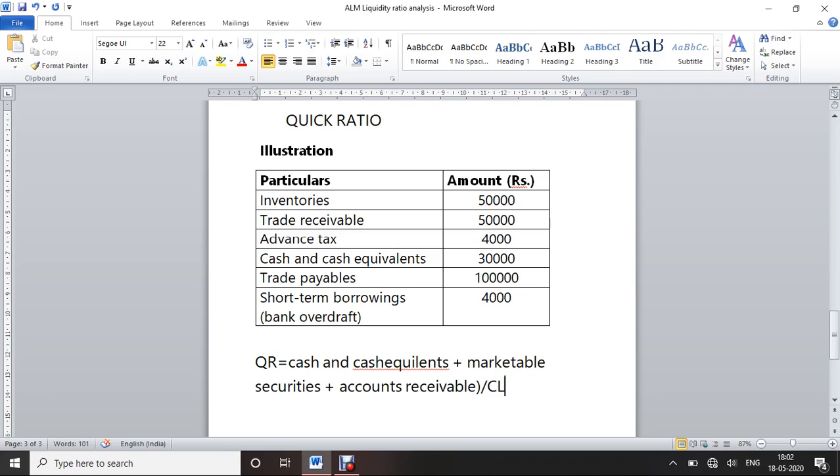Okay, cash and cash equivalents plus marketable securities plus accounts receivable.